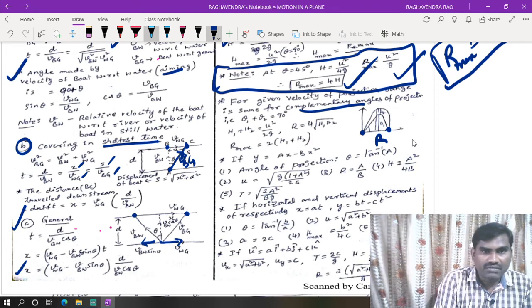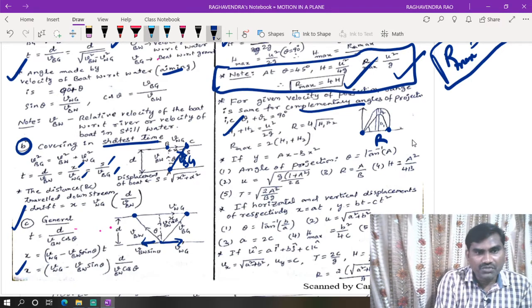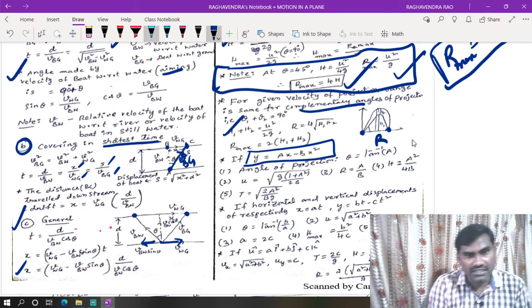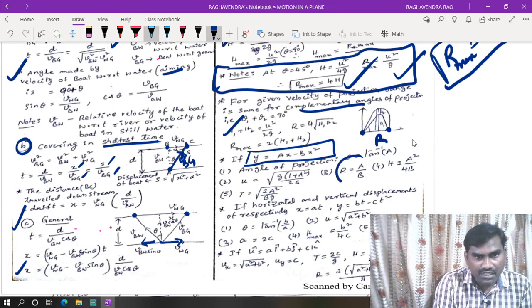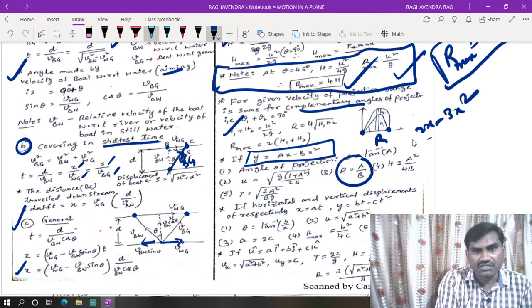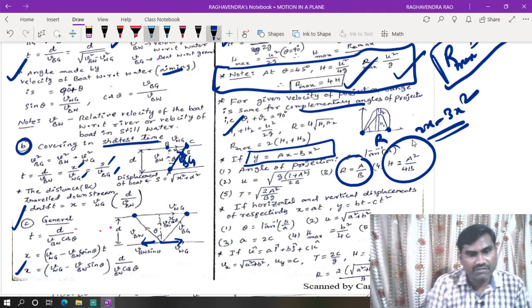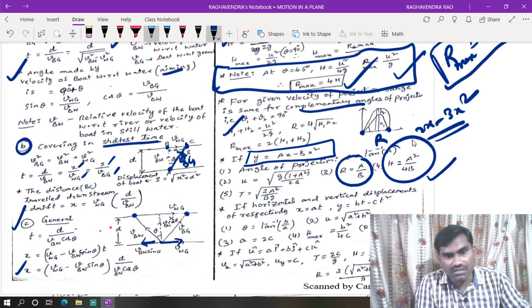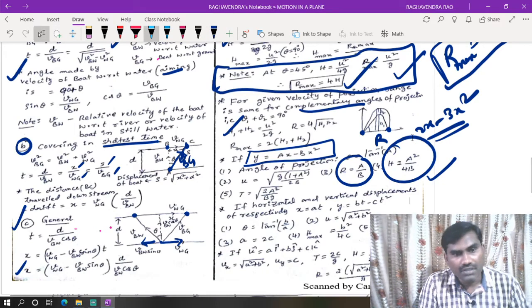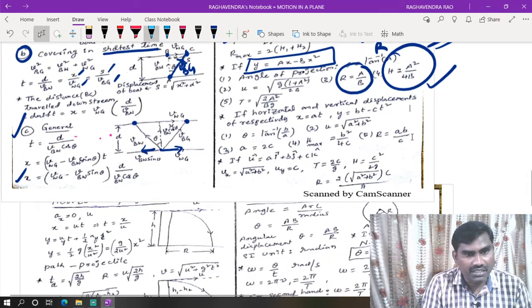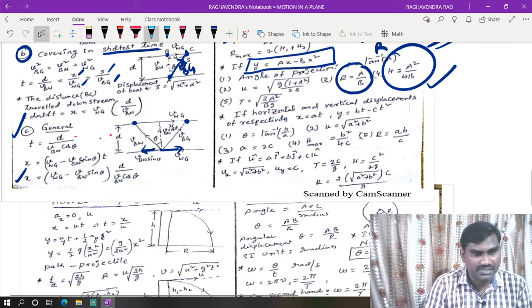Now, in terms of H1 and H2, we can write these expressions here. Based on this, for mathematical simplification, we will use expressions like this. Now range is very important. Range is equal to A by B. For example, if 2x minus 3x square is given, then R is equal to 2 by 3. H is equal to A square by 4B. So these are the expressions used for simplification of the numericals. We have to recall those expressions.